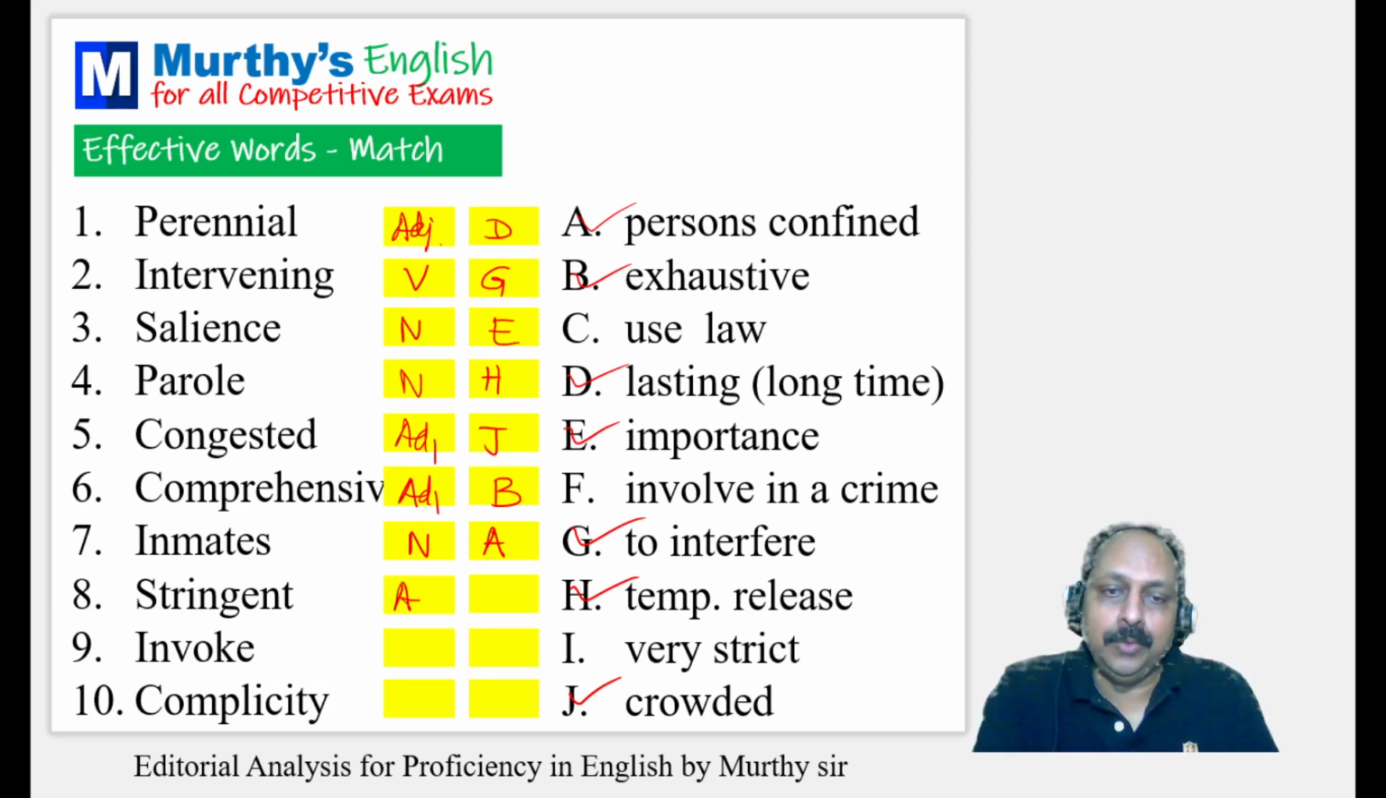Stringent goes with rules and regulations. Stringent rules, adjective. Means what? Very strict. Invoke, part of speech verb. Use law in order to achieve something. And one of the meanings, usually it goes with religion, gods and deities. Answer is C. What are you left with? Complicity, noun. Accomplice, the person, noun. Involved in a crime.